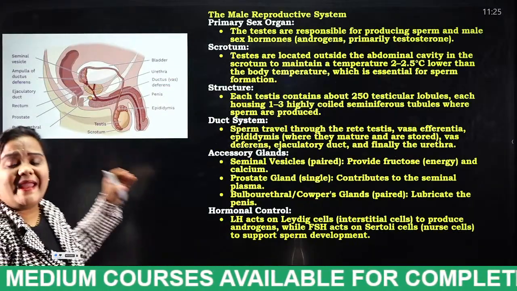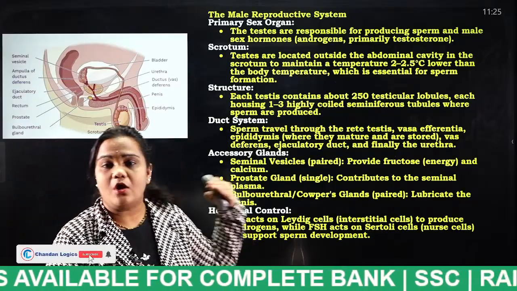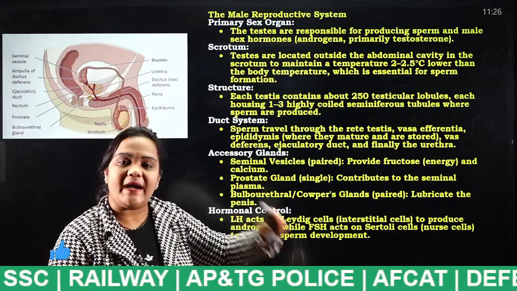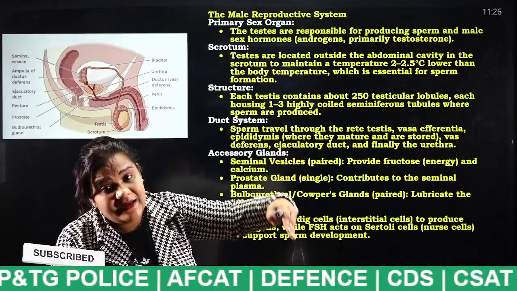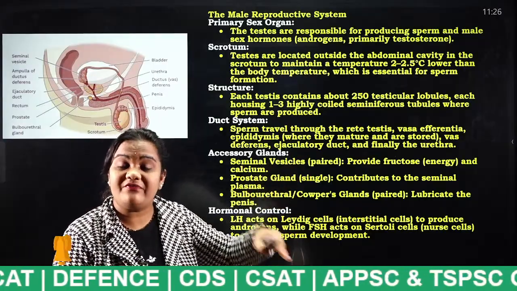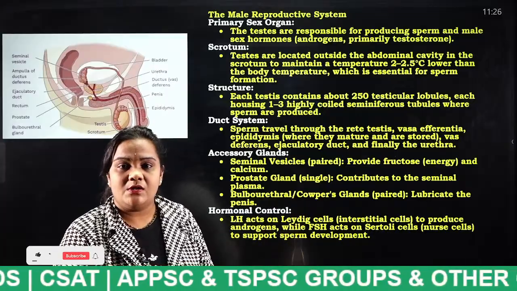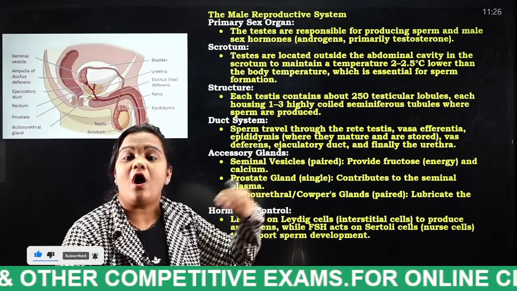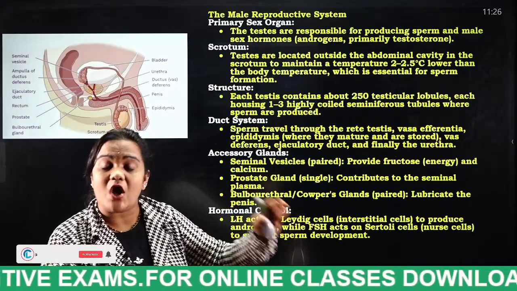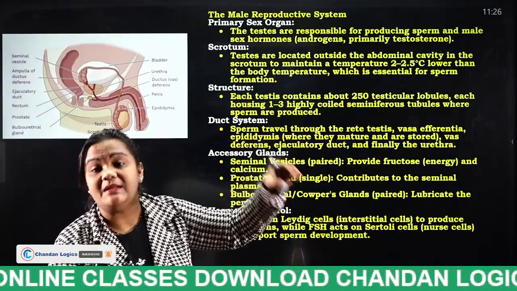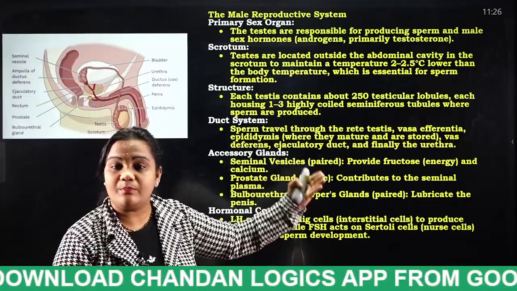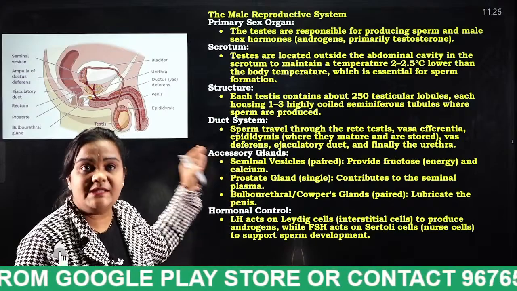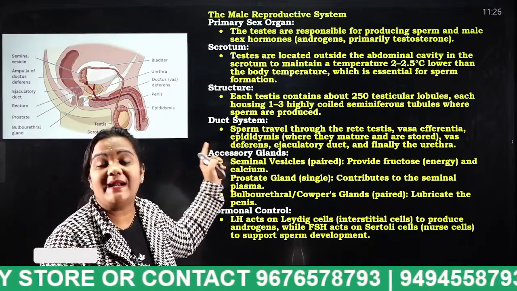So here comes the male reproductive system or male reproductive organs. We have understood in general what will be happening in a reproduction process, but internally, which organ is doing what? We have to know the functioning of each and every organ. We have the female reproductive organs and male reproductive organs. Which organ is releasing sperms? We must know what is happening internally in our male and female reproductive systems.